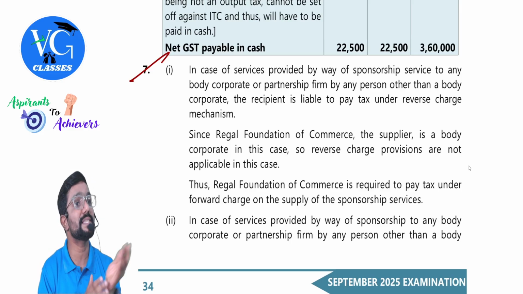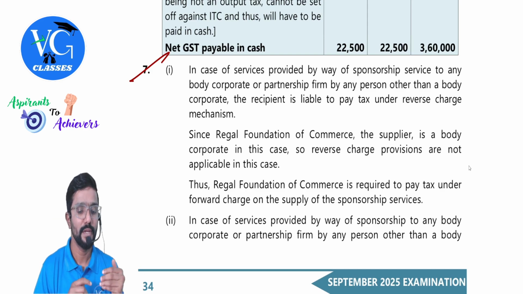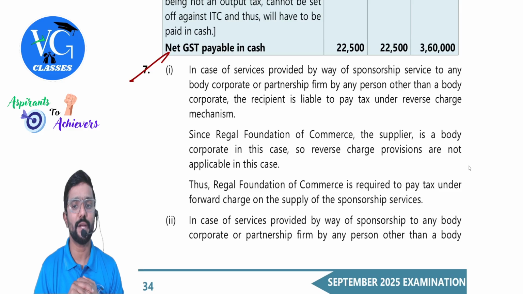Why, sir? Because the supplier is a body corporate. Thus, Regal Foundation of Commerce is required to pay tax under forward charge on the supply of sponsorship services. Next ones.